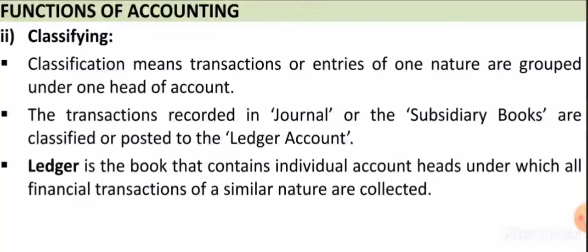Once we post from the journal, we enter into separate ledger accounts. Entering the transactions in the ledger is called posting. In the ledger, the transactions are classified according to groups. I hope that is also clear, it's simple to understand.